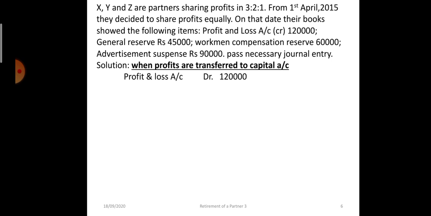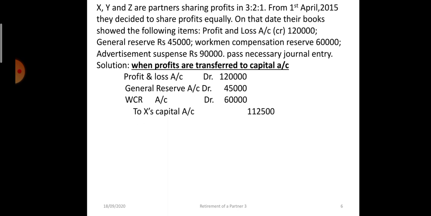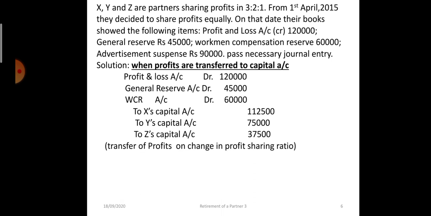So the P&L account credit balance is to be transferred, so it will be debited in the journal entry. General reserve account debit, workman compensation reserve account debit. These three accounts will be debited, and X, Y and Z will be credited in the ratio of 3:2:1. And in case of advertisement suspense, all the partners will be debited.